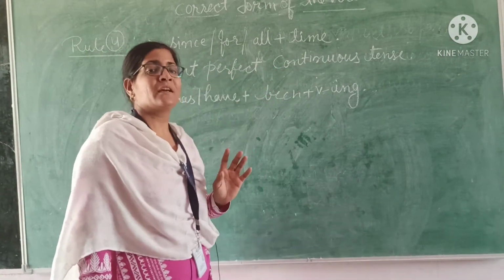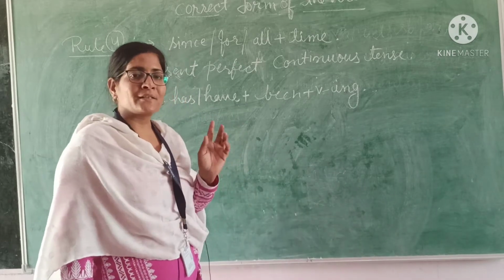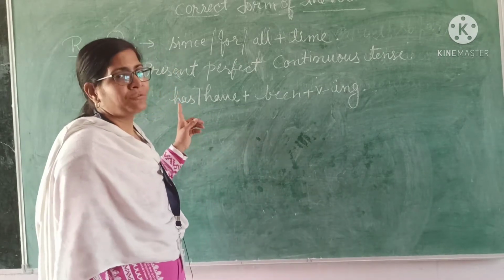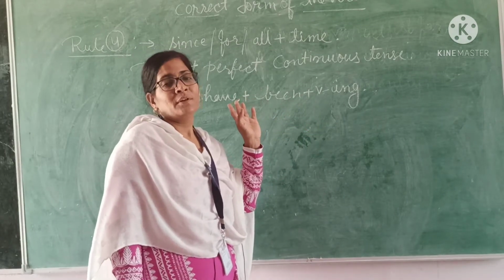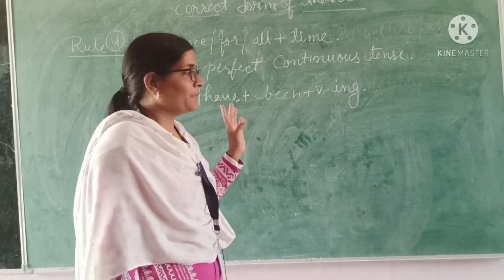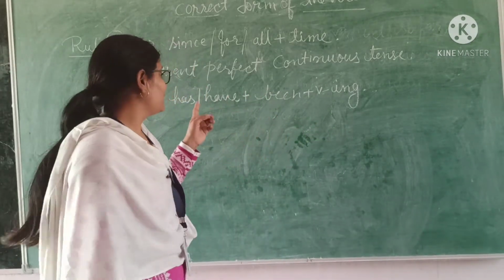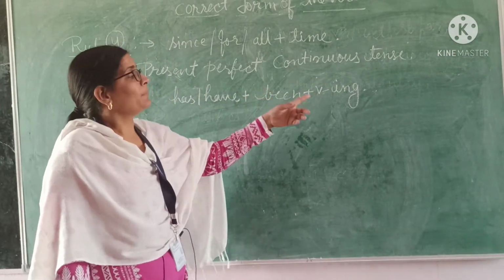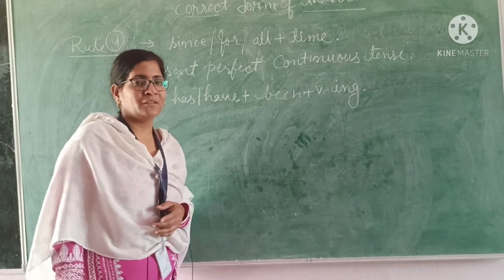And what says the present perfect continuous tense rule? The present perfect continuous tense rule says that you have to fill has or have plus been plus the verb's ing form. The verb's ing form has been used here. Has, have plus been plus verb's ing form. Got it? Let's do the next rule.